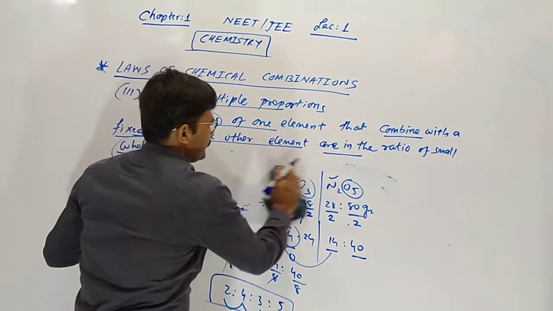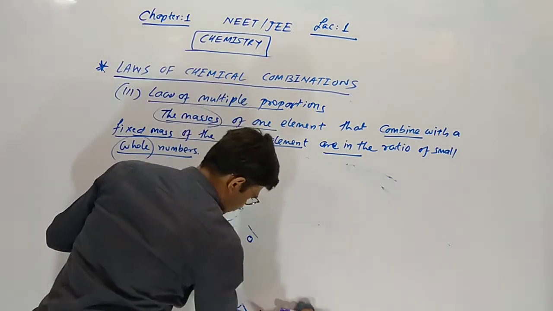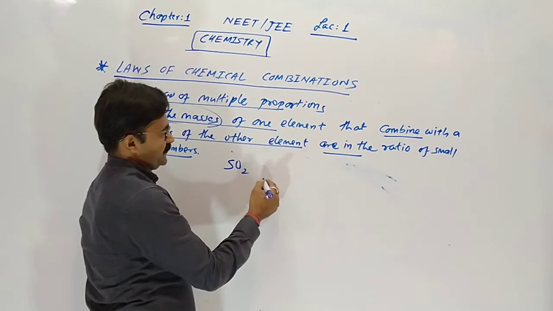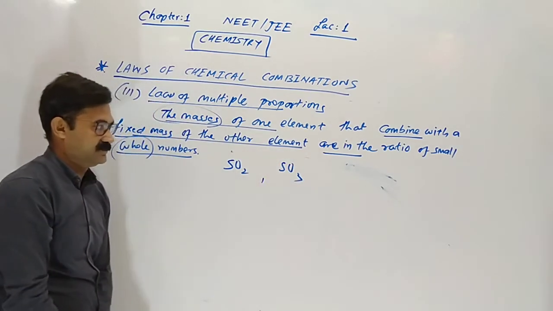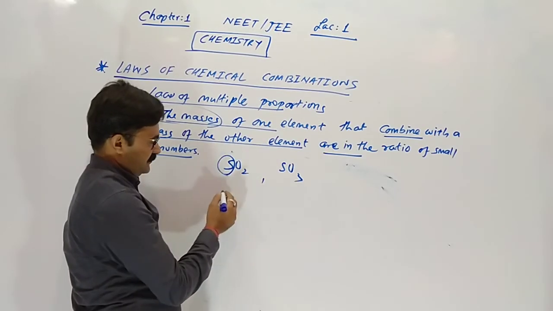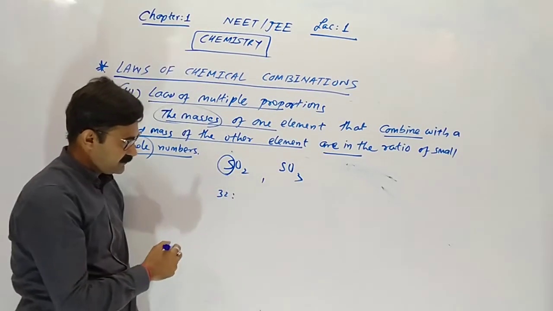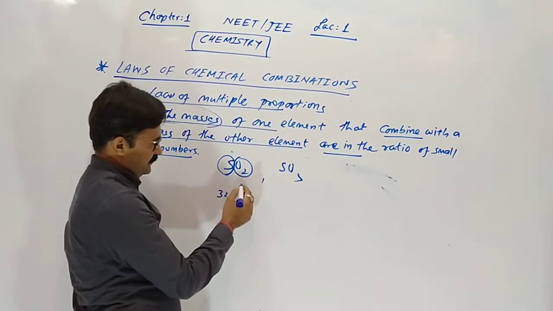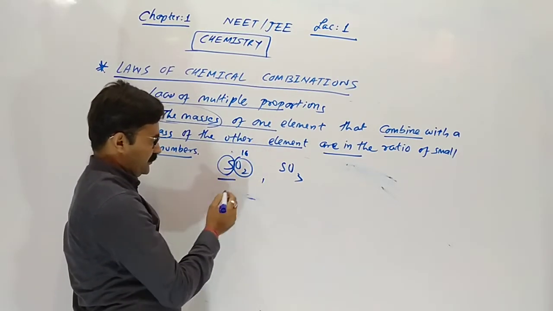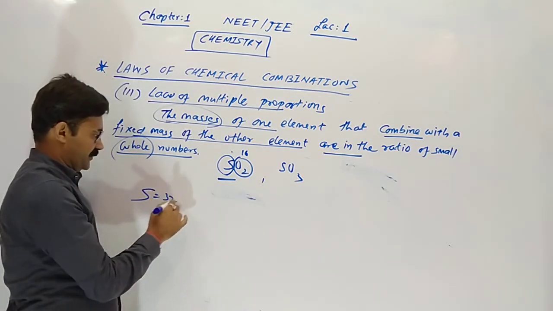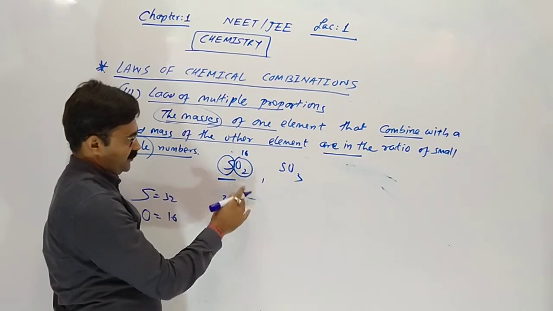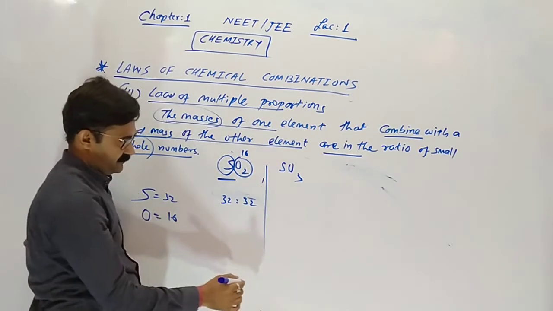Clear? Now here is another example, SO2 and SO3. Yes sir. Here sulfur has mass 32, with 2 oxygen, 16 times 2 is 32. In SO2, the atomic mass of sulfur is 32 and oxygen is 16, so 32 is to 32.